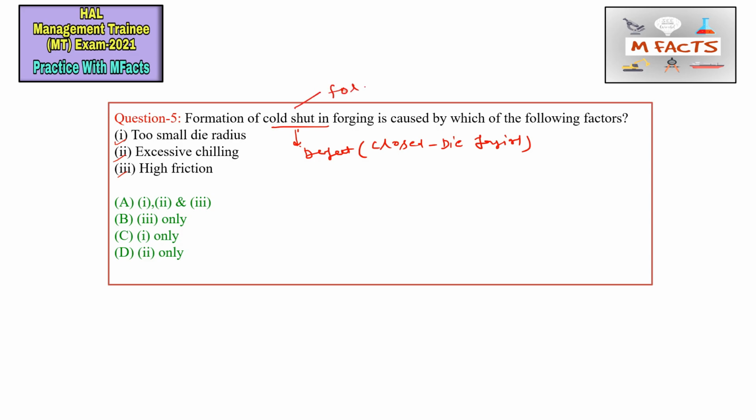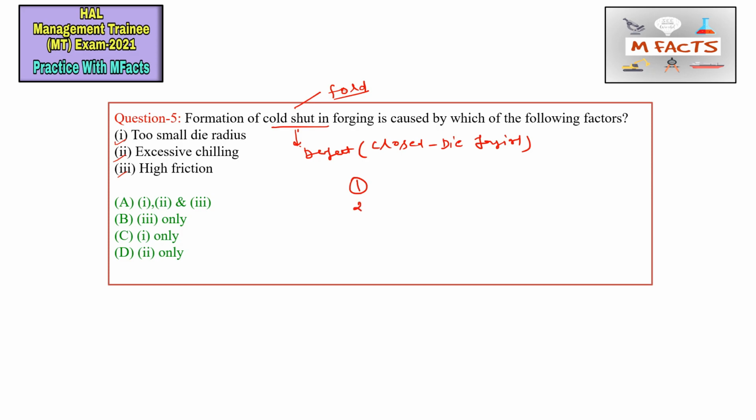In cold shut, a discontinuity is produced where two surfaces of the metal fold against each other without welding completely. Without filling the material, they fold on the other surfaces. That is called the cold shut.